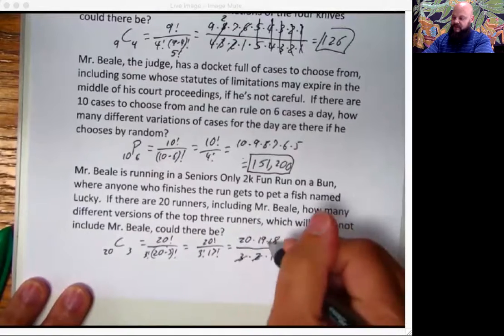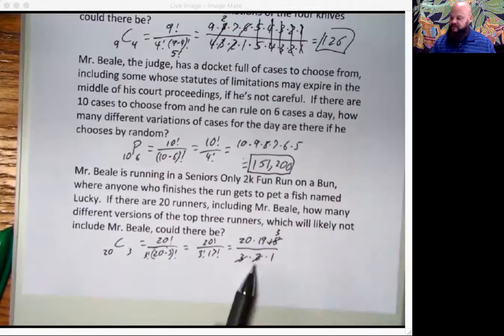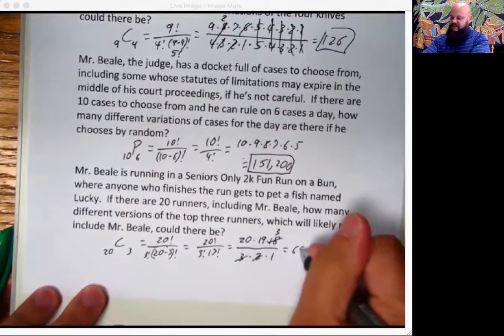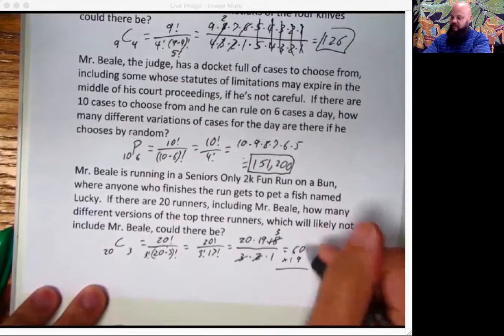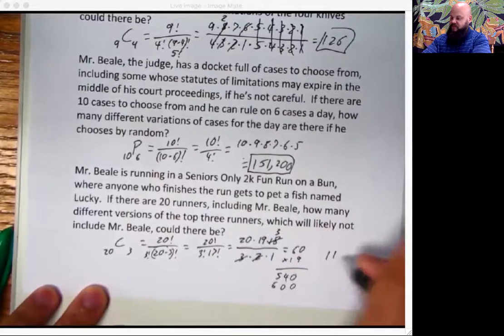3 and 2 will go into 18. Let's see. I think there's going to be a 3 left over. 3 times 2 makes 6. 18 divided by 6 is 3. And then we got to times that out. 60 times 19. Do that on paper. Looks like it's 1,140. Oh, yeah.